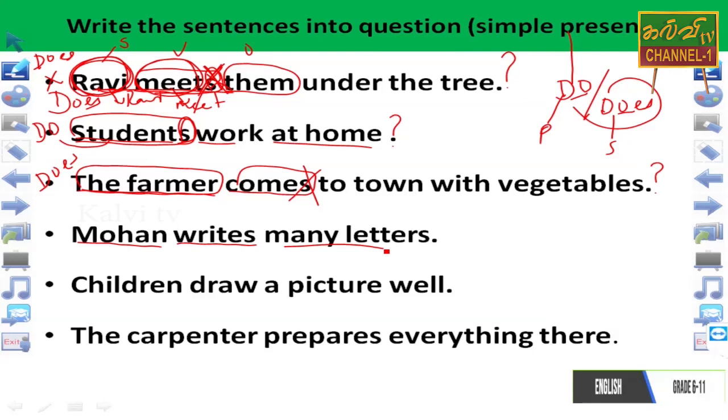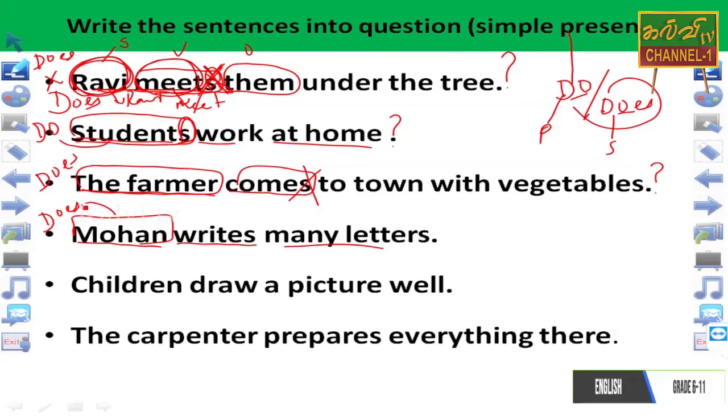So from this sentence, Mohan is singular, a singular person. So you know well, everything will be familiar to you, no? Mohan is singular, so you can write does, because of the present tense, do or does. Mohan is singular, we can write does.